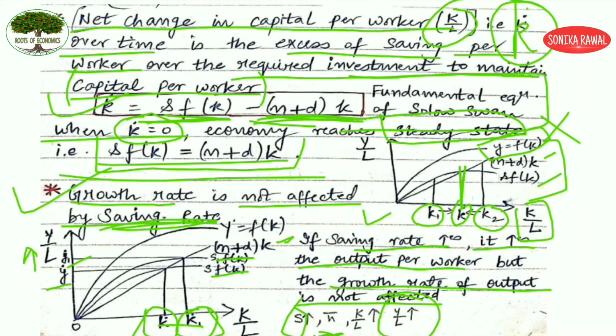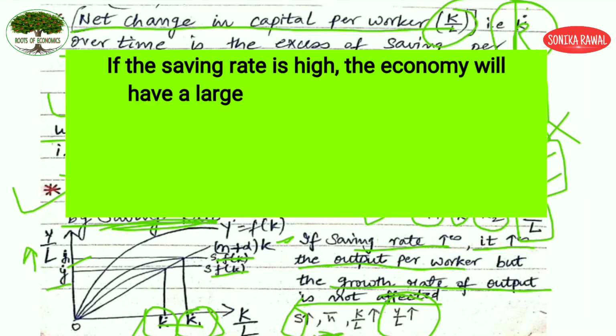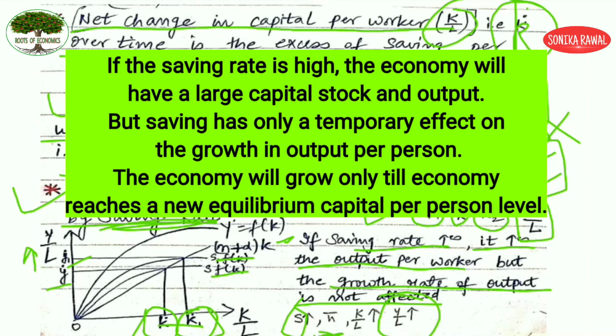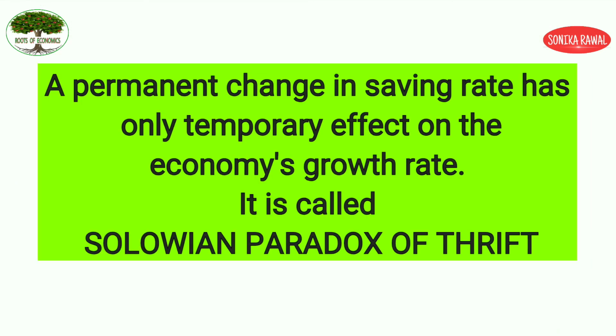So if the saving rate is high, the economy will have a large capital stock and output. But saving has only a temporary effect on the growth in the output per person. The economy will grow only till it reaches a new equilibrium capital per person level. So K by L ratio will rise, Y by L ratio will rise, but the growth rate is not rising. A permanent change in the saving rate has only a temporary effect on the economy's growth rate. Even if your saving is rising at a permanent rate, your economy's growth rate will rise only temporarily, and this is known as the Solow paradox of thrift.